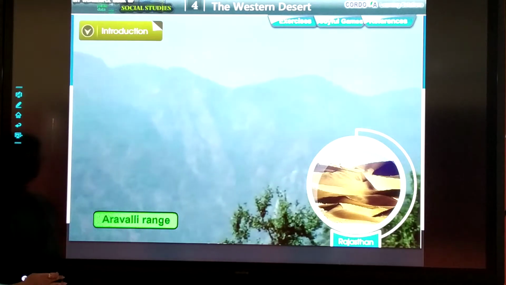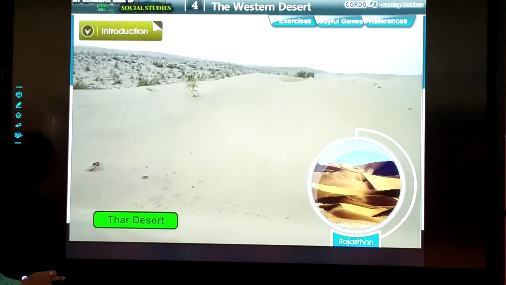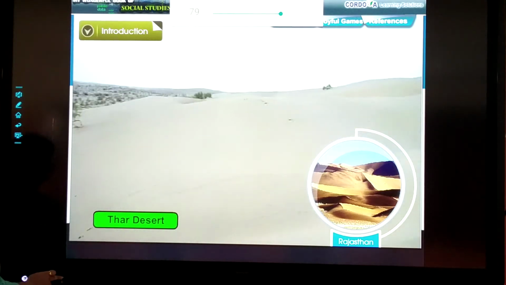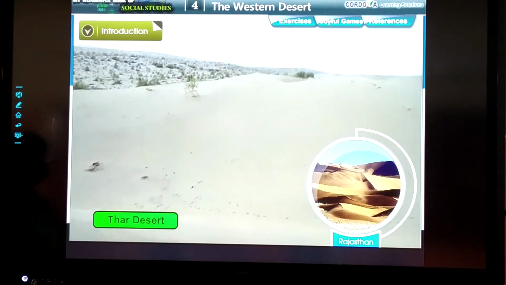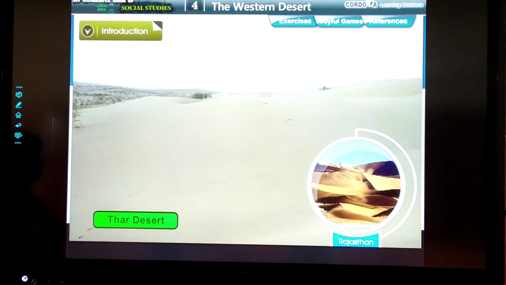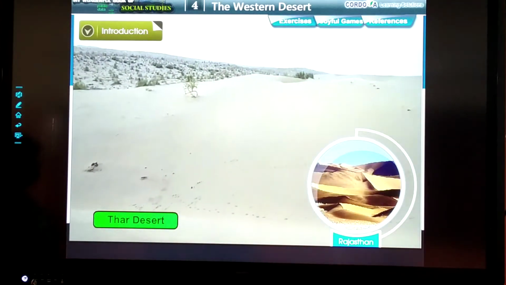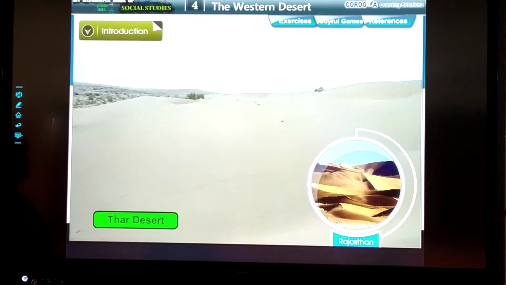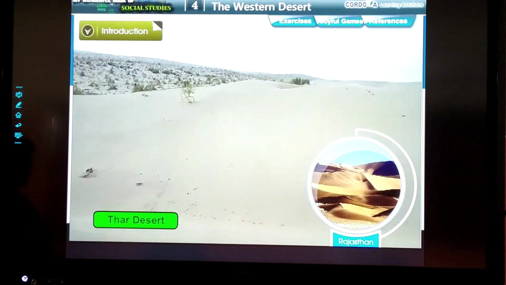Rajasthan is divided into two parts by the Aravalli Range. The western side is covered with sand and consists of the Great Indian Desert. It is also known as the Thar Desert. It extends from Rann of Kutch in Gujarat to the borders of Haryana. The Great Indian Desert covers a large part of Rajasthan.